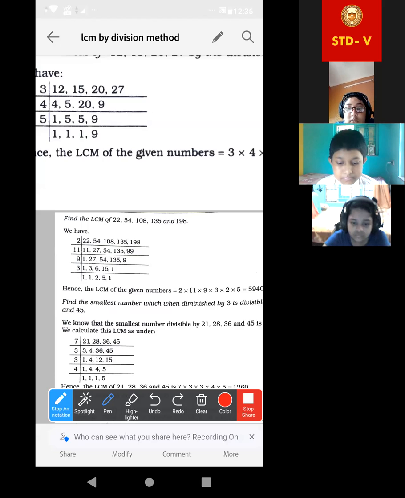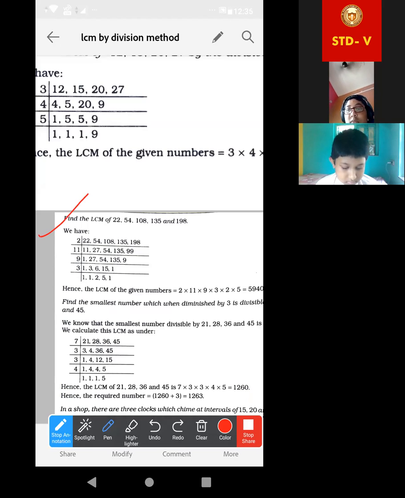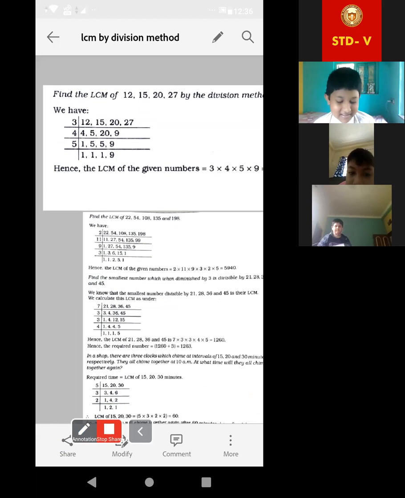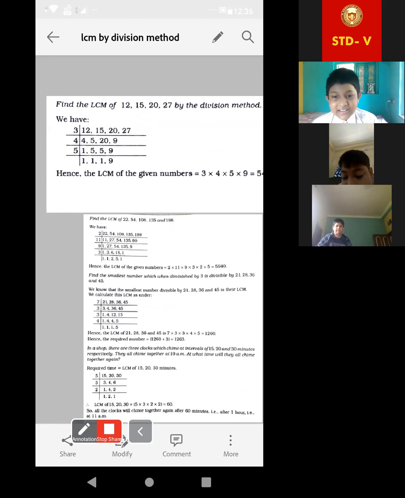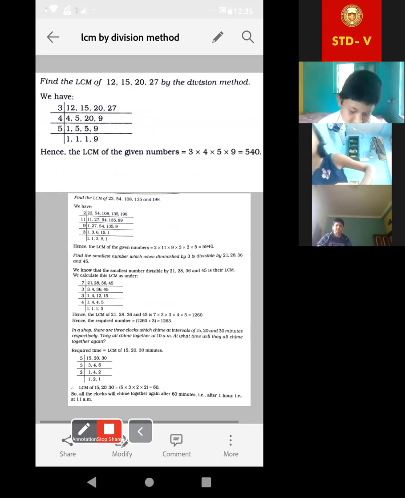Understood? And listen, those who have already done up to 2 also, they will have to do it again. Understood? Is it clear? Yes, Divyanka, again you have to do. Junaid also. Look at this. I have not done the 2. Okay. Now look at this.